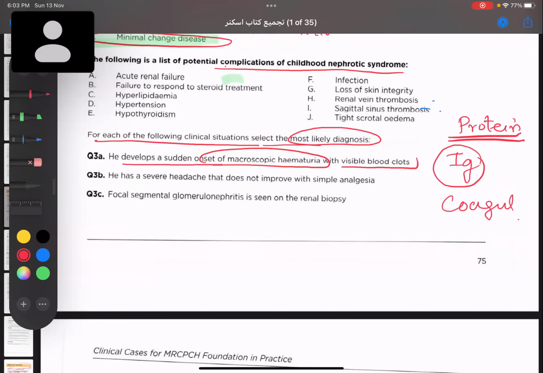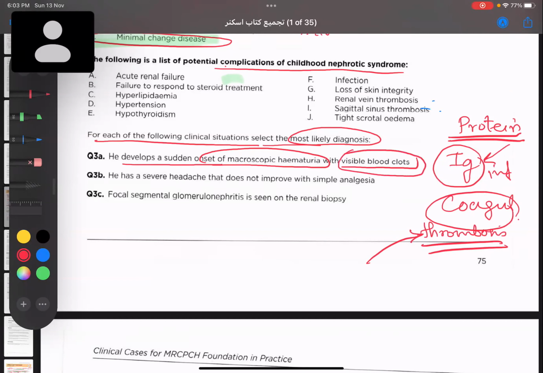All kinds of protein will be lost in nephrotic syndrome. As a result, the child will be very susceptible to infections, and very susceptible to forming thrombus. That is why the child will have increased chances of developing renal vein thrombosis, coming with visible blood clots.